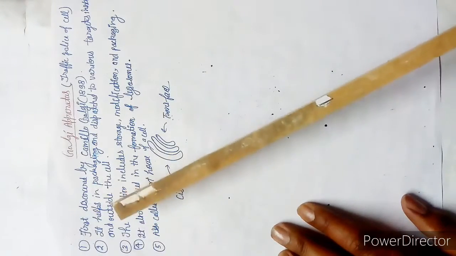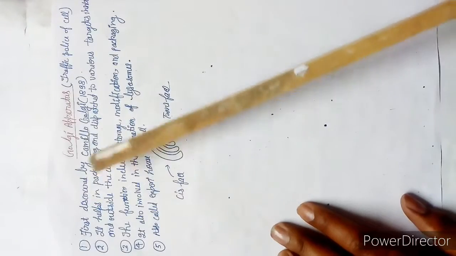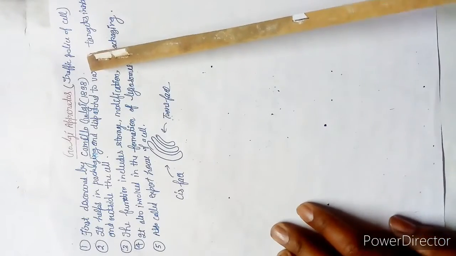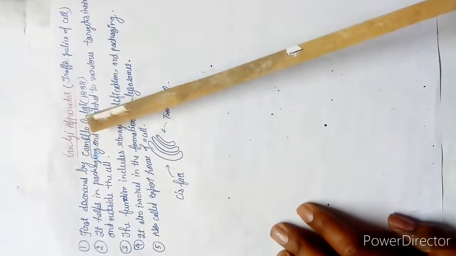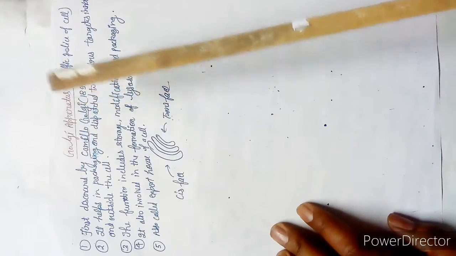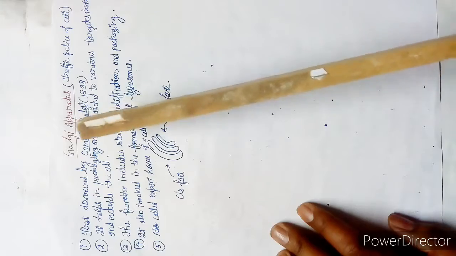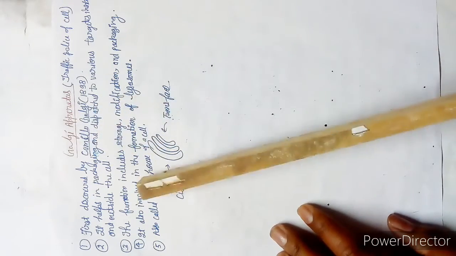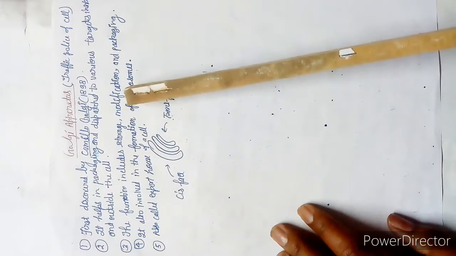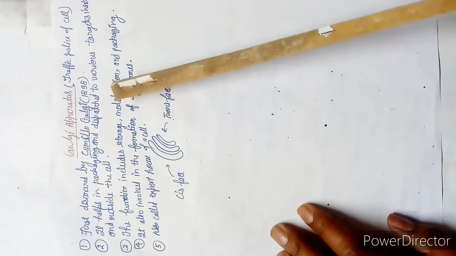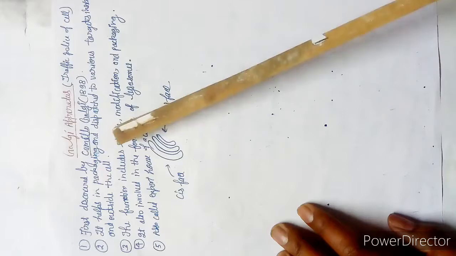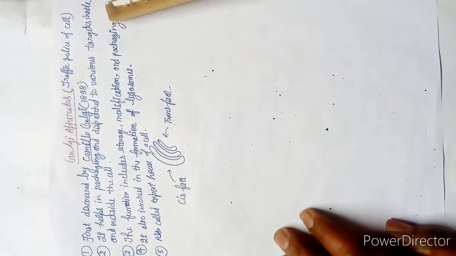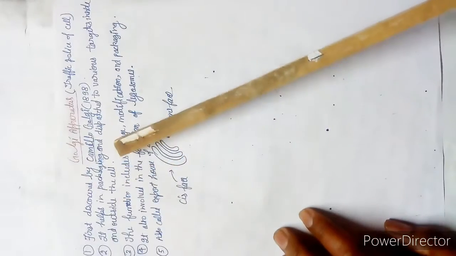Let us discuss some history of this. It was first discovered by Camillo Golgi in 1898, and he was one of the scientists who got a Nobel Prize. It helps in packaging and dispatch to various targets inside and outside the cell.